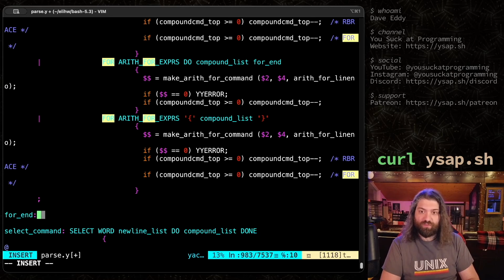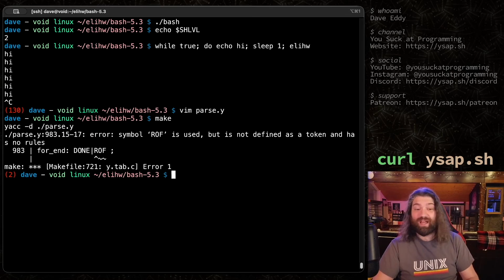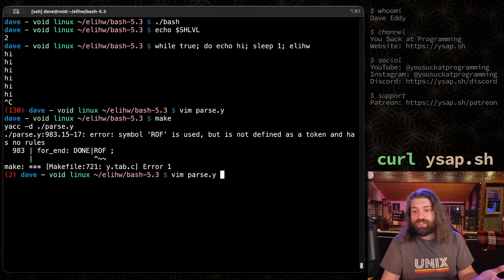We want to end a for loop with done and rough, which is for backwards. Close that semicolon. There we go. Let's go ahead and run make. And it does not compile because I completely jumped the gun here. I didn't even define rough anywhere. These error messages are really nice. I wanted to show that the error messages are actually useful.